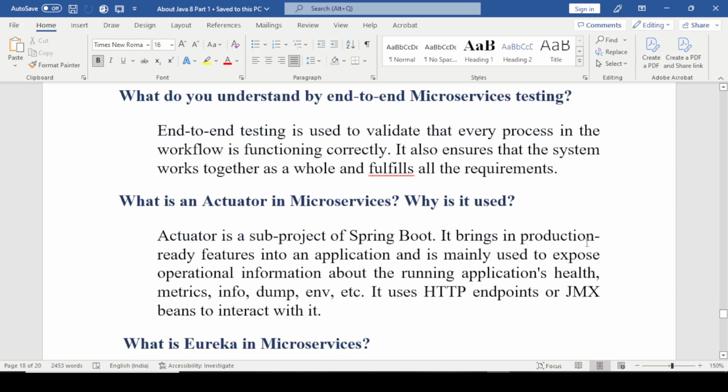What is an actuator in microservices? Why is it used? Actuator is a sub-project of Spring Boot. It brings production-ready features into an application and is mainly used to expose operational information about the running application: health, metrics, info, dump, environment. It uses HTTP endpoints or JMX beans to interact with it.